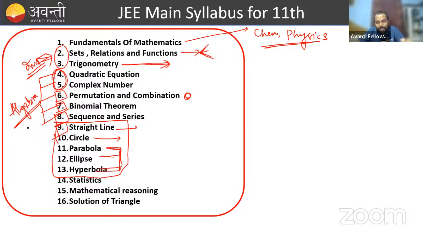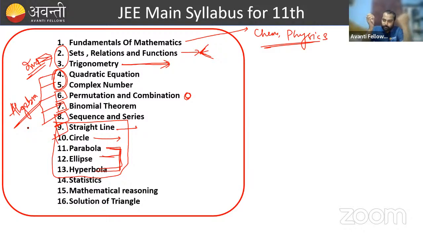From these chapters, straight line, circle, parabola, ellipse and hyperbola, you will get 5 questions in JEE examinations. That's why, in the perspective of JEE Mains and JEE Advanced examinations also, this unit, coordinate geometry and conic sections, has a very big role.